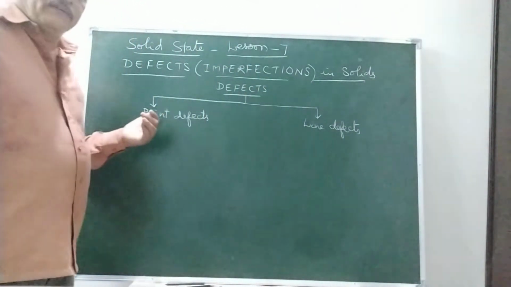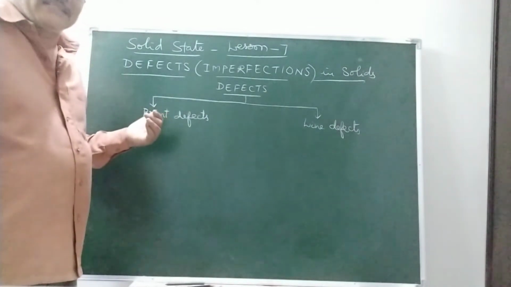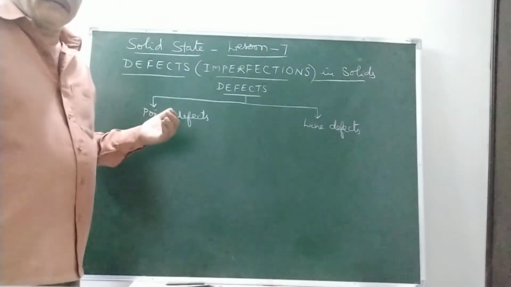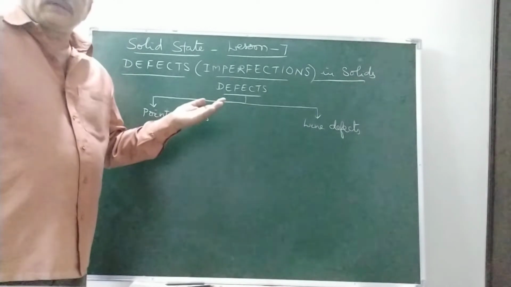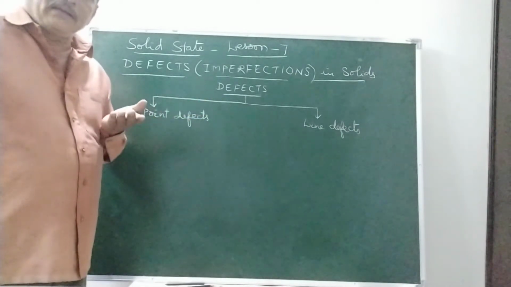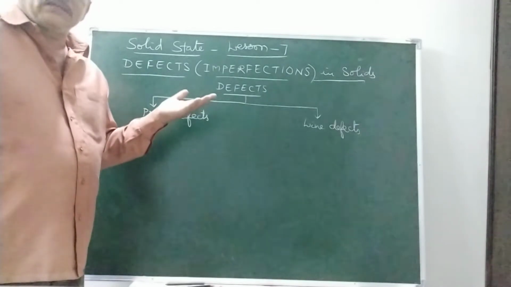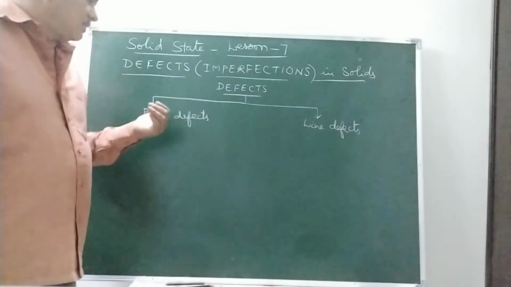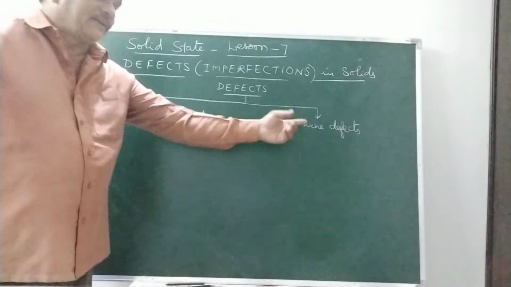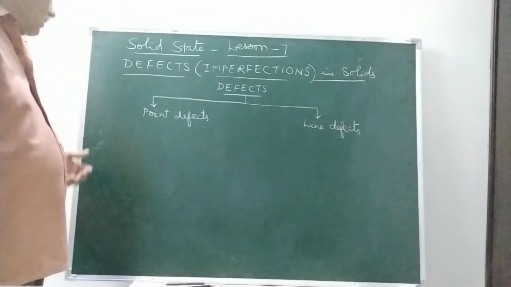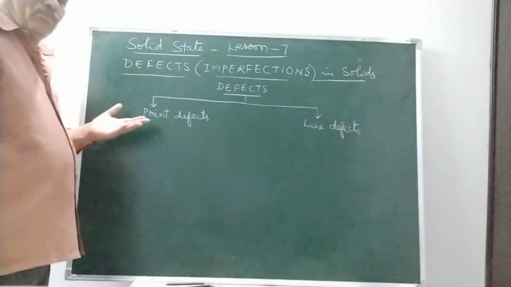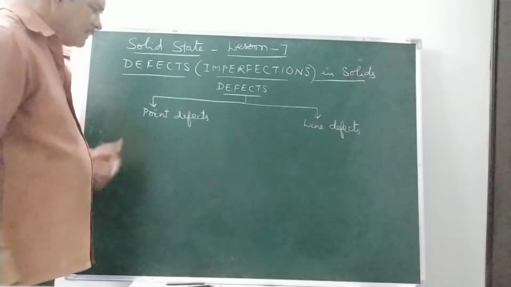Of course, point defects arise in the lattice sites. If a large number of lattice points in a line, that means in a plane, are displaced or misplaced, then this is called a line defect. Of course, now we will discuss only point defects in second year.